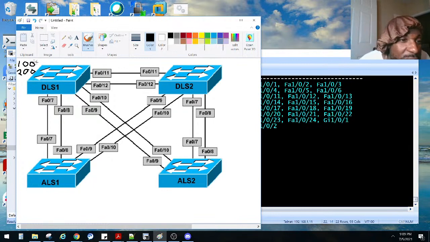So VLANs 100 and 200, we're putting those in spanning tree instance number 1, and we're going to make this guy the root. I'm not going to draw roots, though y'all know I like to draw. We're going to make him the root bridge for those VLANs in that instance. Remember we just did that for one specific VLAN and made him the root. We're going to make him the root and give him a crown. He's going to be the root bridge for VLANs 100 and 200.